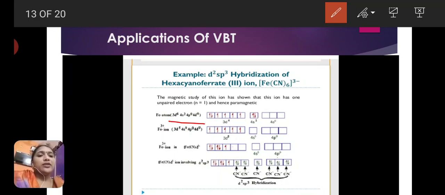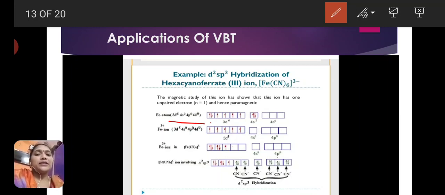The 3d orbitals have 6 electrons, so the first 5 orbitals are filled with one electron each, and the sixth electron is paired. The 4s orbital has 2 paired electrons. This is the electronic configuration of iron.